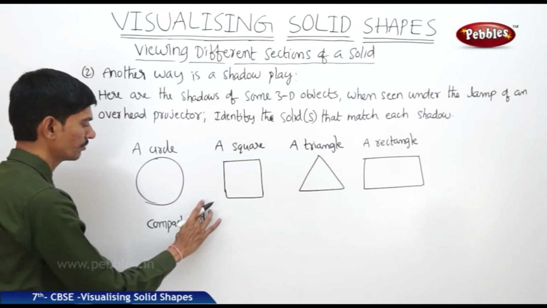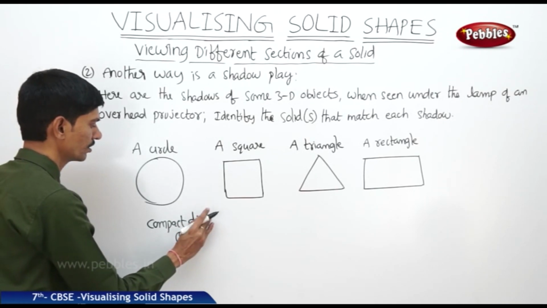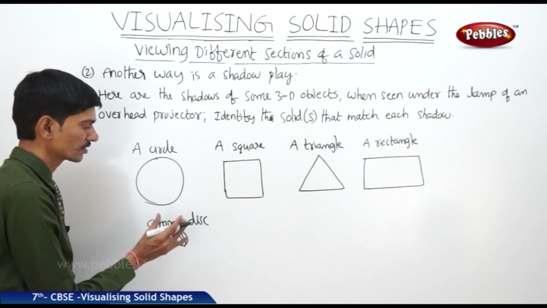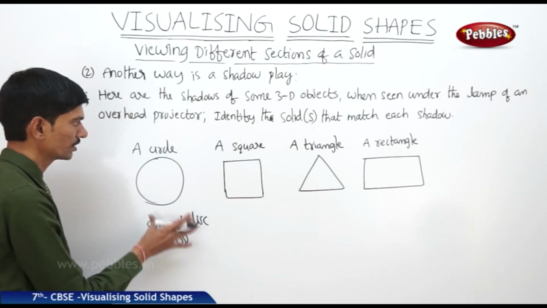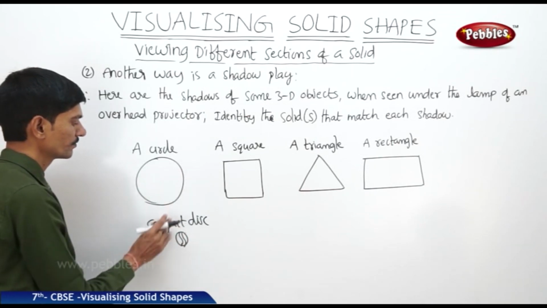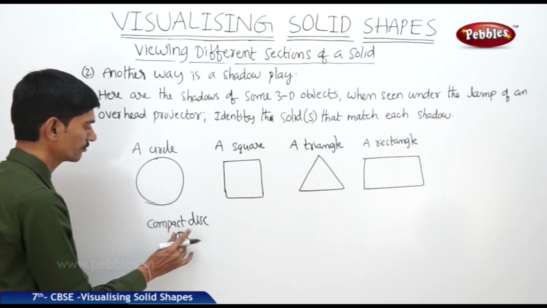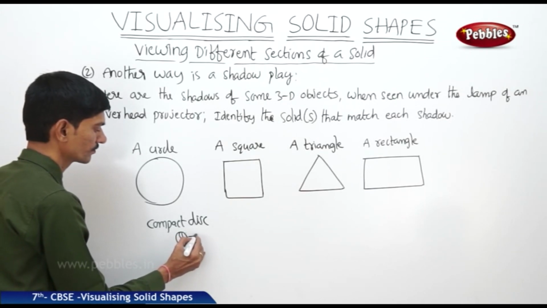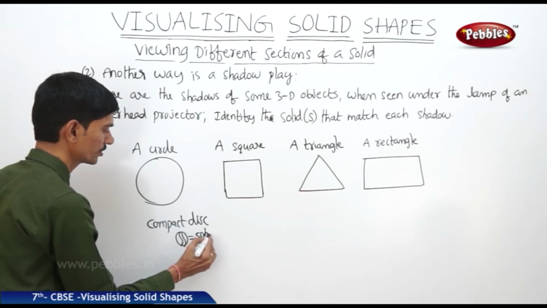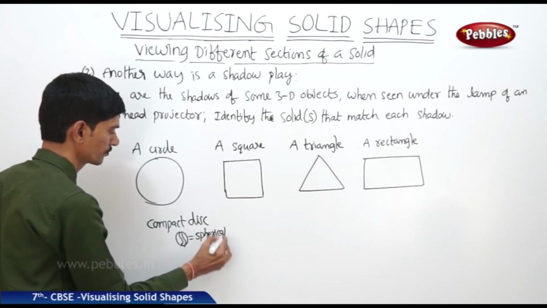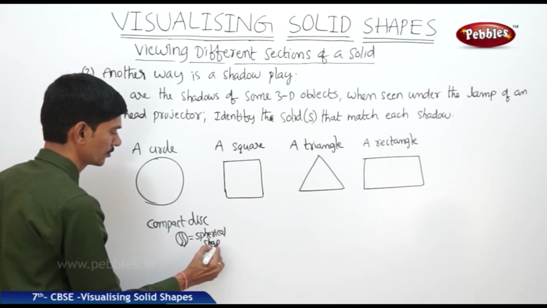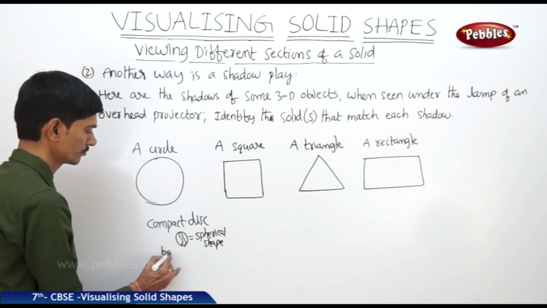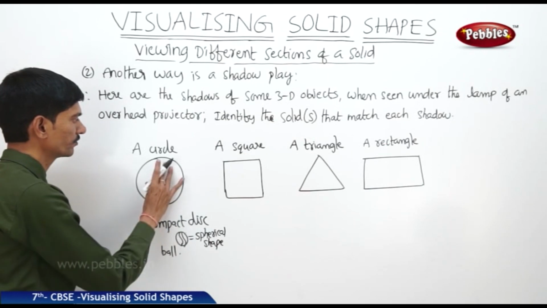So we can take any compact disc or any other circular shaped object, and it will give the shadow of a circle. Or we can take any sphere, a spherical shape like a ball. So we can take even a ball to give the shadow of a circle.